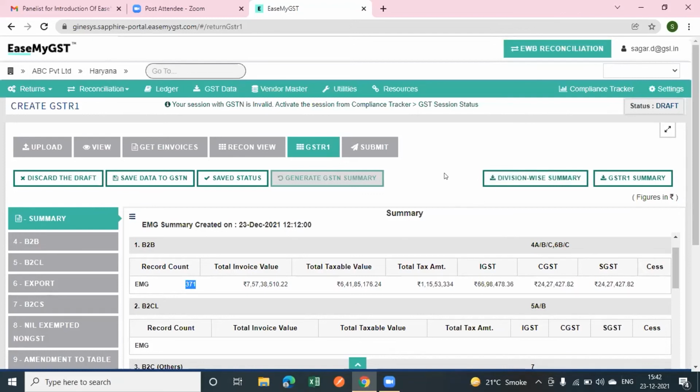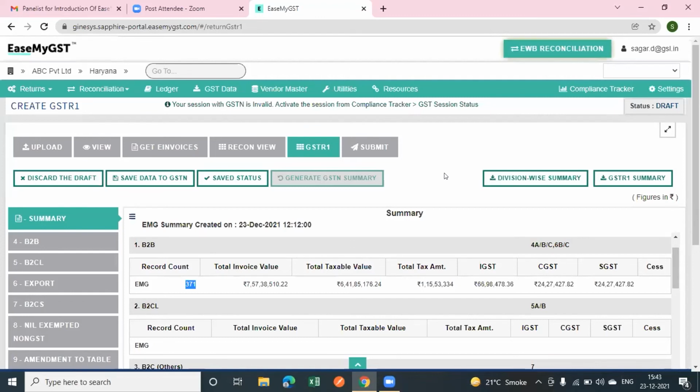After pushing the data to the government portal from here, you can submit the data and also file the return with DSC signature. This is the main important feature which we are providing to you, that there is no need to go to the GST portal, or I can say government portal, for saving the data, for cross-checking the data, or for filing the returns. You can easily do all these types of activities at your end from the EaseMyGST portal. There is no need to do it on the government portal.